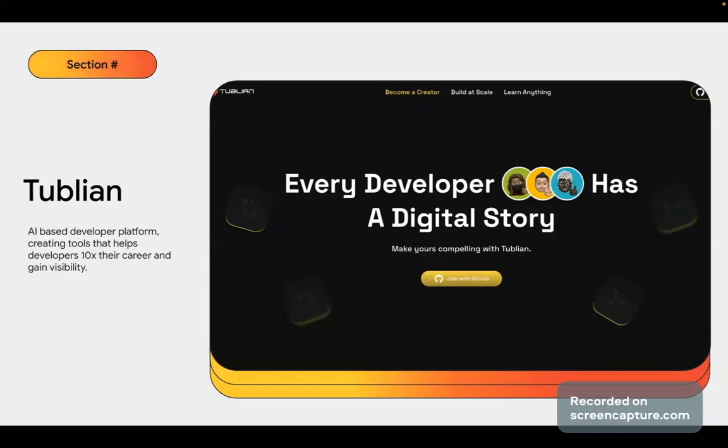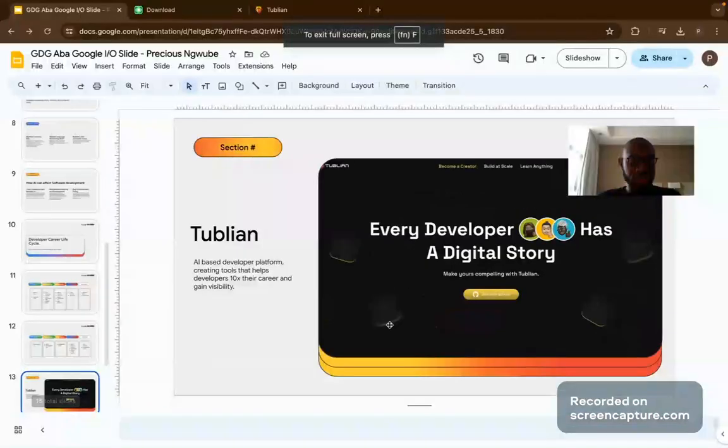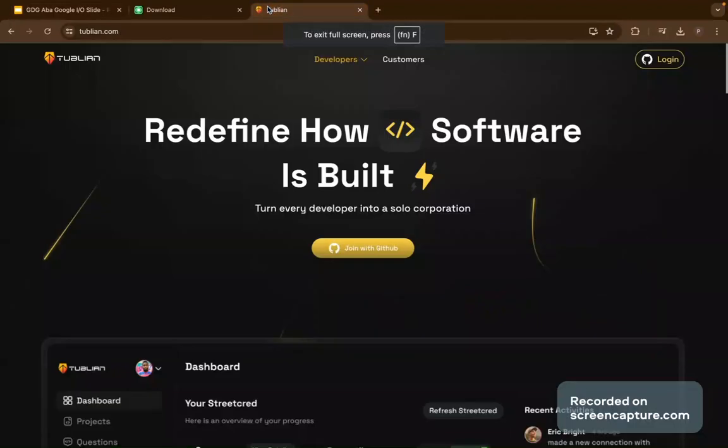Now, let me quickly do a quick demo on Tublian, and then we'll come back here and finish this. So, if you can see my screen, guys, this is the Tublian website. See here, we are saying that we are redefining how software is built.